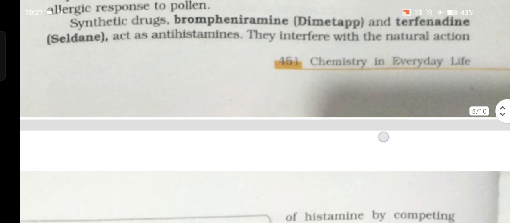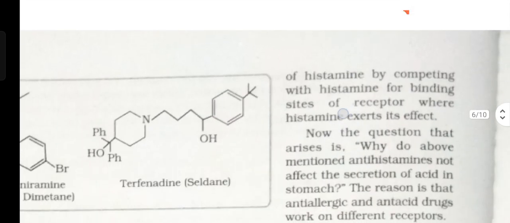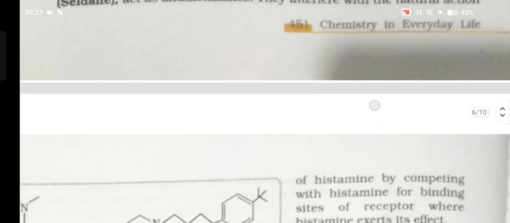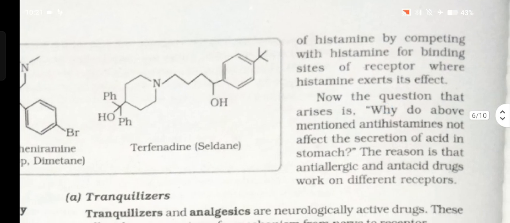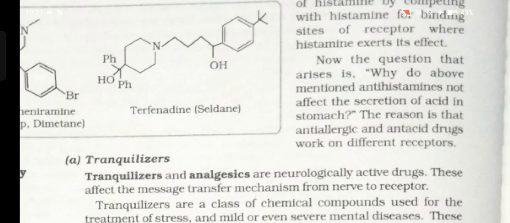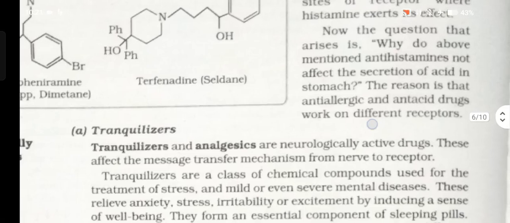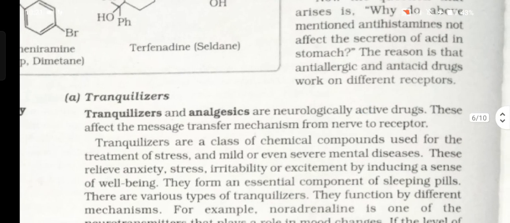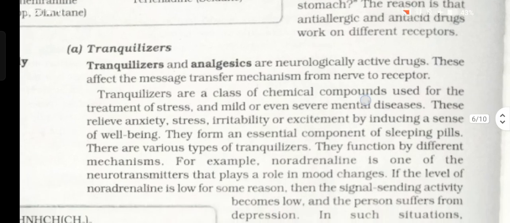They interfere with the natural action of histamine by competing with histamine for the binding site of the receptor where histamine exerts its effect. Now the question that arises is why the above mentioned antihistamines do not affect the secretion of acid in the stomach. The reason is that anti-allergic and antacid drugs work on different receptors.